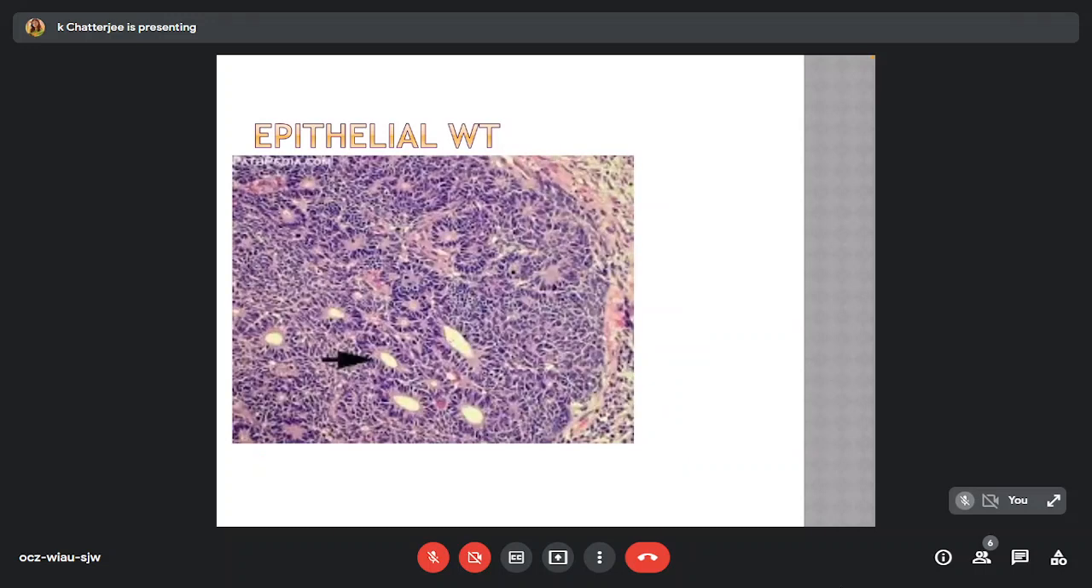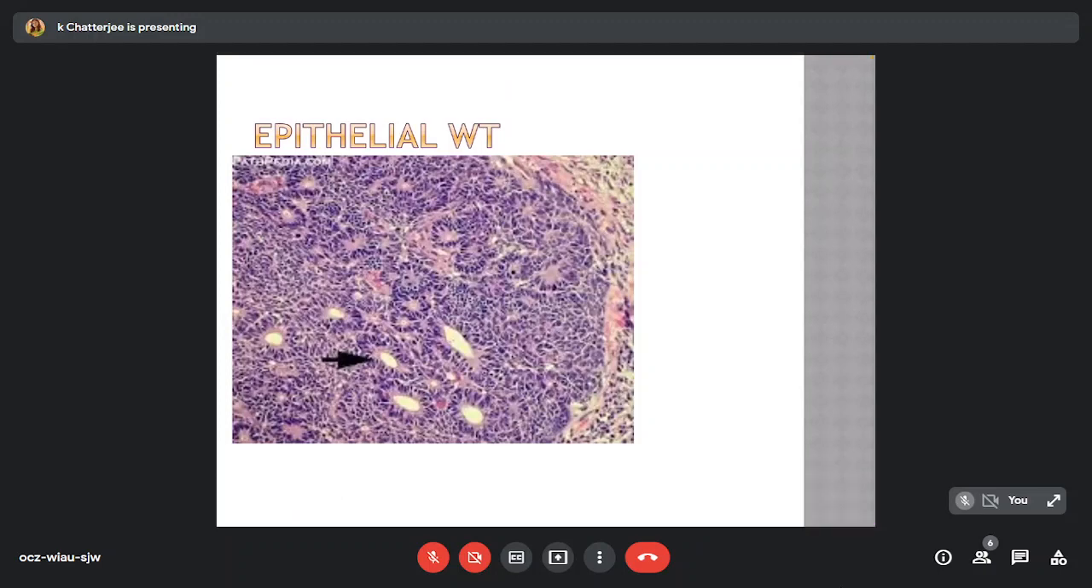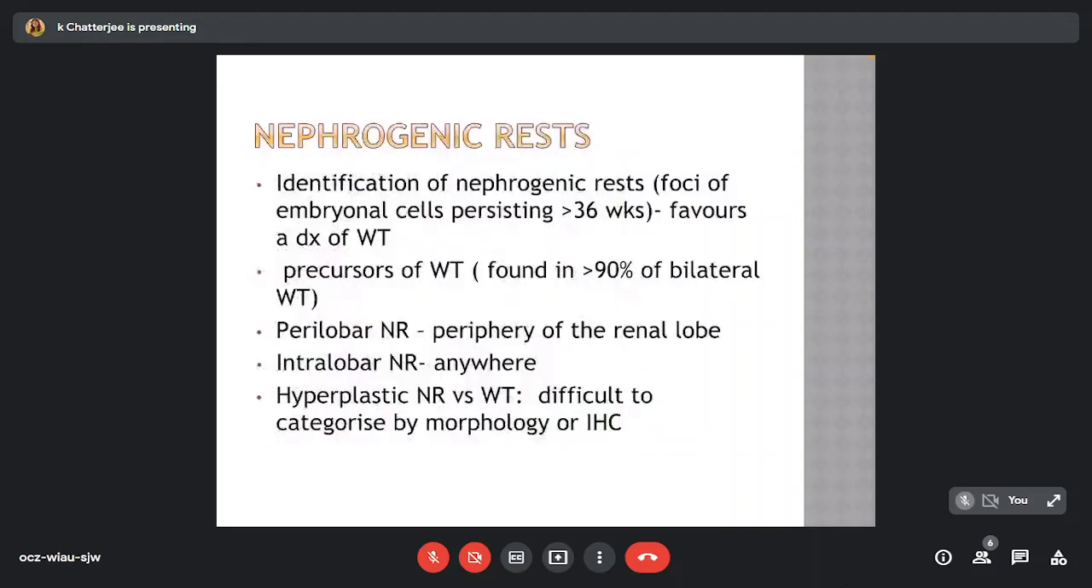In the photomicrograph of epithelial Wilms tumor, we can see poorly differentiated to moderate to well-differentiated components with rosette-like structures, some tubules, and well-differentiated types may present with glomerular-like or sometimes heterologous elements. The other close mimickers are the nephrogenic rests. These are found in more than 90% of bilateral Wilms tumors, and their identification as foci of embryonal cells persisting beyond 36 weeks of gestation favors a diagnosis of Wilms tumor.